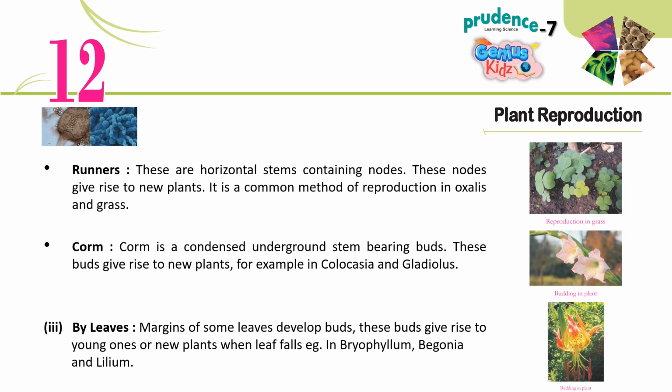Runners. These are horizontal stems containing nodes. These nodes give rise to new plants. It is a common method of reproduction in oxalis and grass. Corm. A corm is a condensed underground stem bearing buds. These buds give rise to new plants, for example in Colocasia and Gladiolus. 3. By leaves. Margins of some leaves develop buds. These buds give rise to young ones or new plants when the leaf falls, for example in Bryophyllum, Begonia and Lilium.